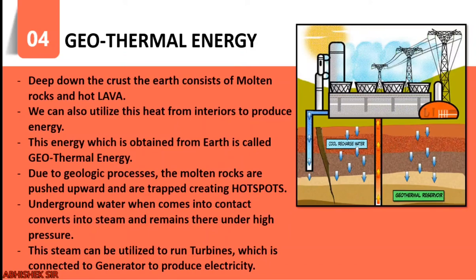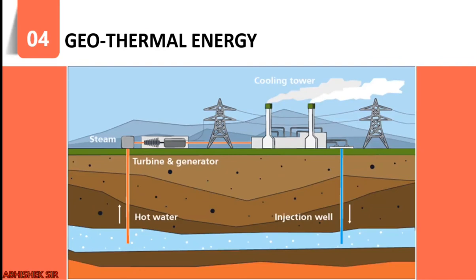So the logic is the same, the principle is the same, right? We have to somehow use something in terms of vapor to run turbines, then connect it to a generator, which produces electricity. But from where we get that heat makes a separate section.